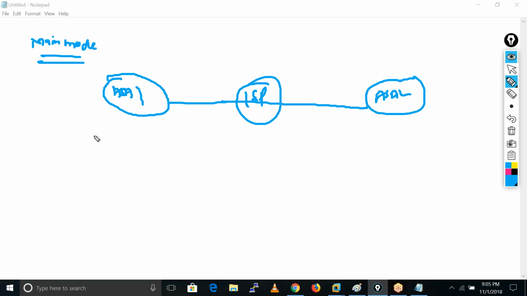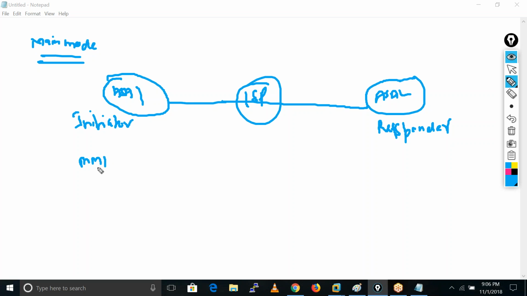In main mode, let's suppose this is the initiator and this is the responder. Initiator means the one who is going to initiate that VPN tunnel. Responder means the other side responds to the initiator's request. Okay, what happens in message number one?